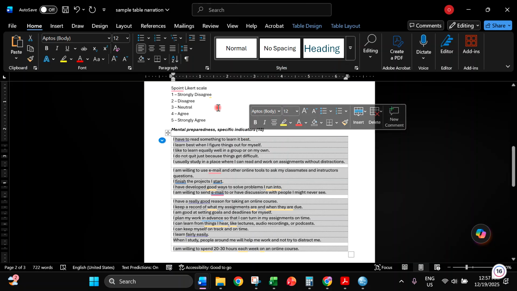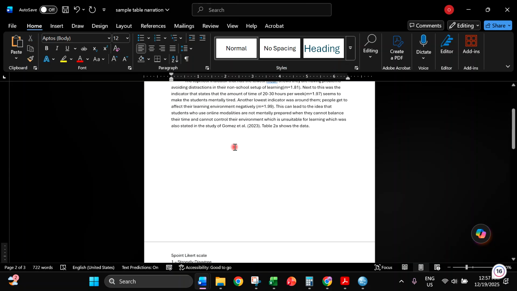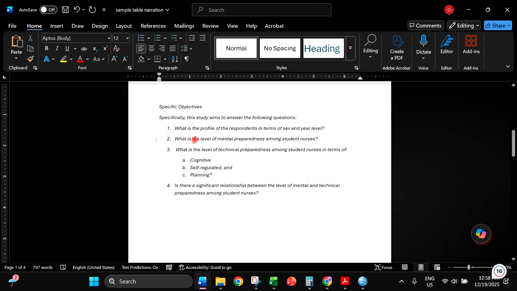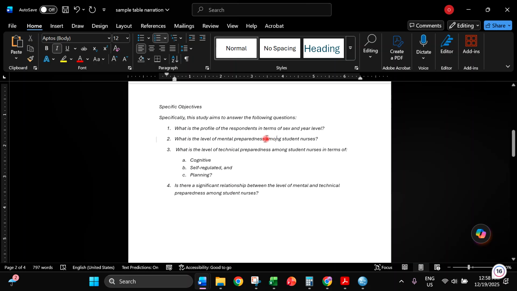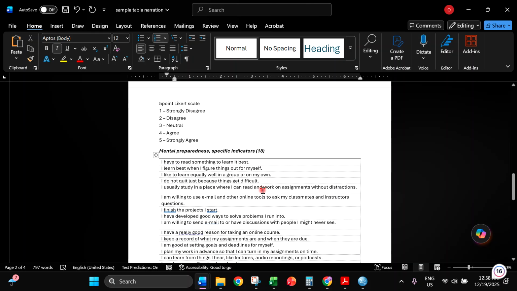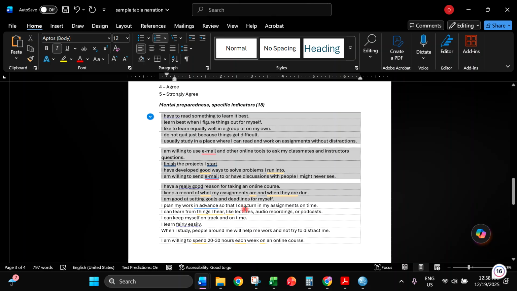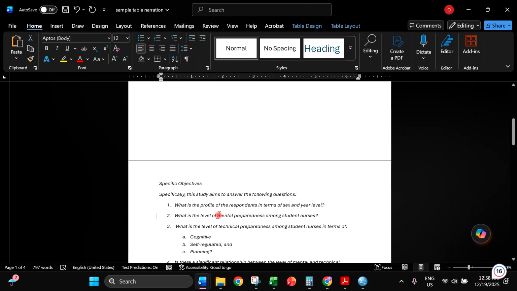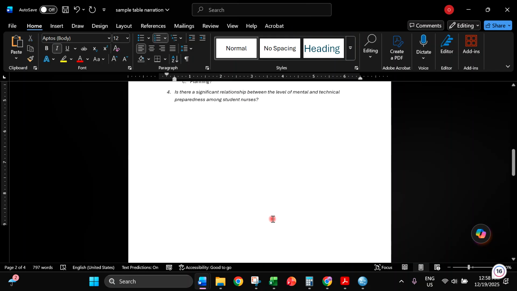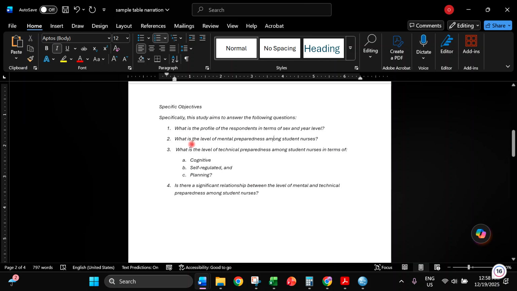Going back to our SOP, we can notice that the level of mental preparedness doesn't have any subdomain, so your questionnaire will look like this, without any subdomain. In SOP number 3, what is the level of technical preparedness in terms of cognitive, self-regulated, and planning?